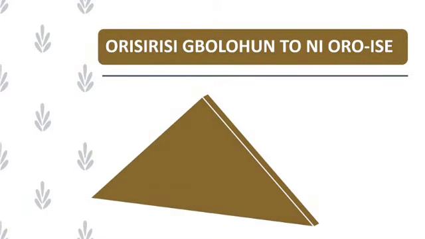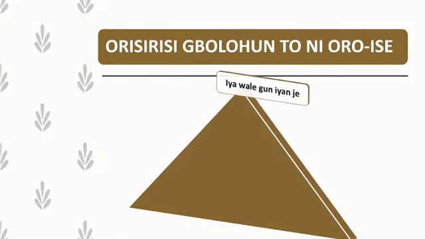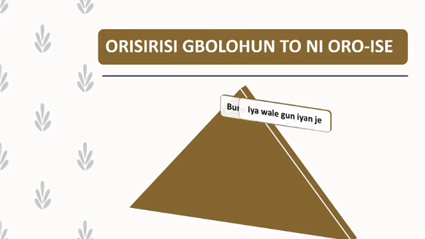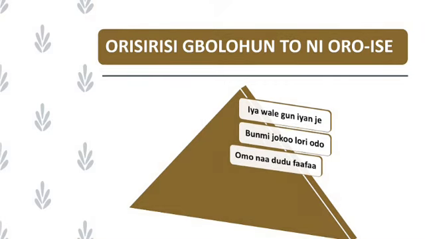Let's give more examples on this. Oríṣi gbólóhùn tó ní ọ̀rọ̀ ìṣe. Ìyá Wálé gún iyán jẹ. Gún is pound. Ìyá Wálé is a noun. And a noun, Ìyá Wálé in this given sentence is the subject. Do not forget that these verbs follows a subject.